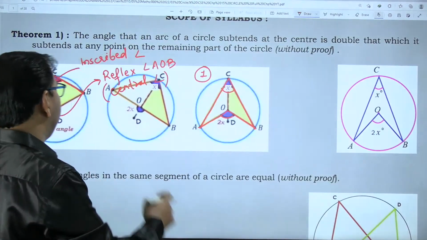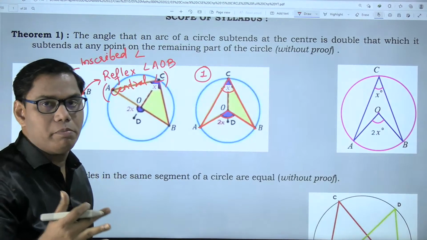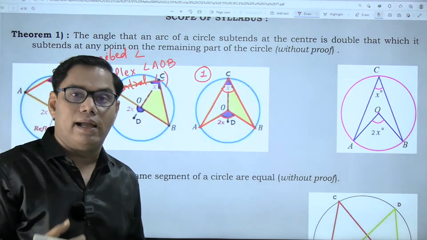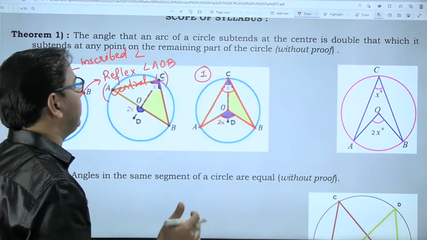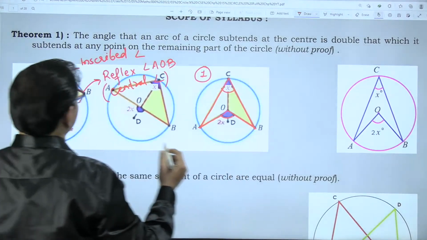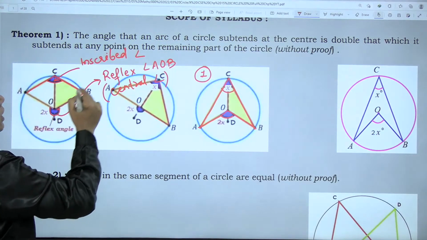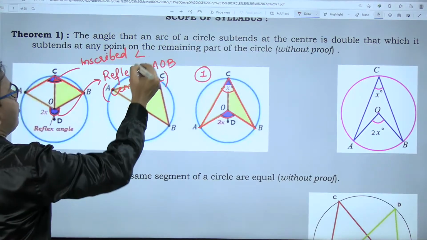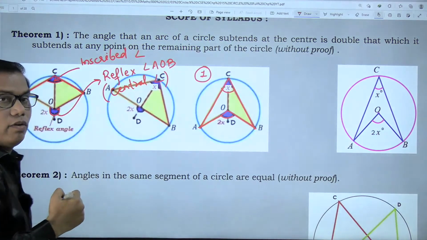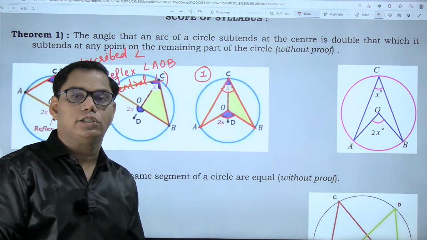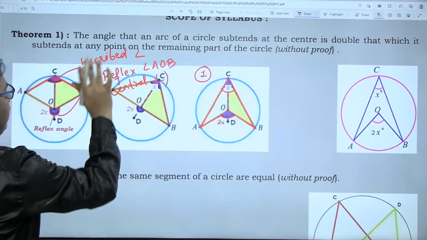I'm sure you know what reflex angle is, but to refresh your memory, a reflex angle is always greater than 180 degrees. An angle whose measurement is greater than 180 degrees is called a reflex angle. So even in this situation, the measure of the inscribed angle is half the measure of the central angle, or in other words, the measure of the central angle is twice the measurement of the inscribed angle.